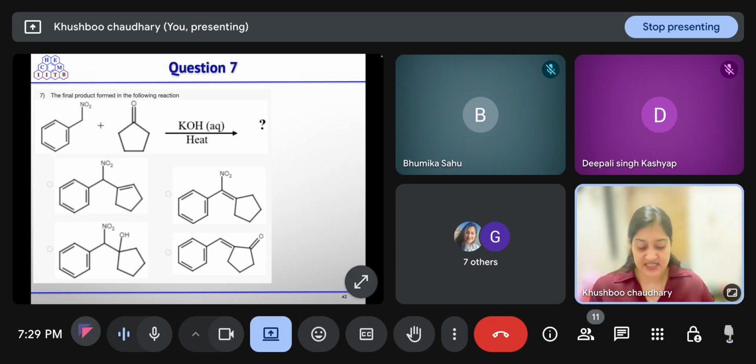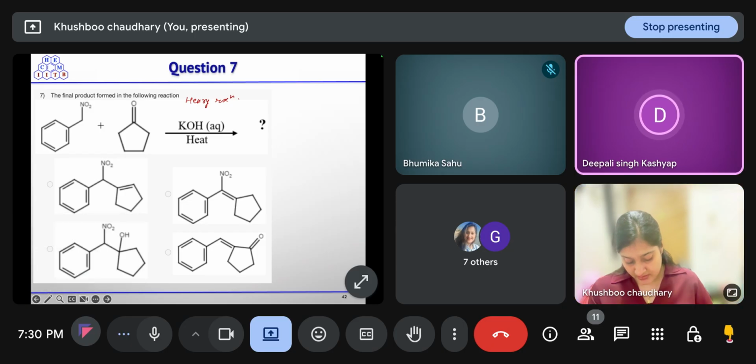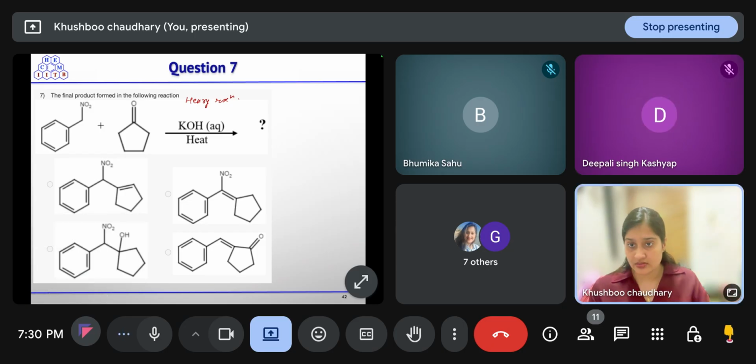Then in this case, this is the reaction of nitroalkane with ketone. Name reaction is Henry reaction. So what will happen? First, alpha proton abstraction. Nitro, an alpha hydroxy compound will form. Okay. So it will take the proton, it is attacking at this carbon, and you will get this compound.